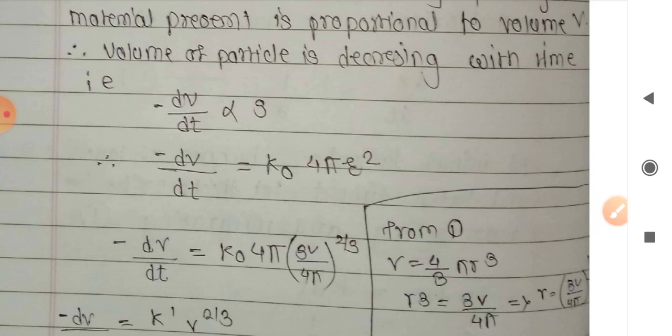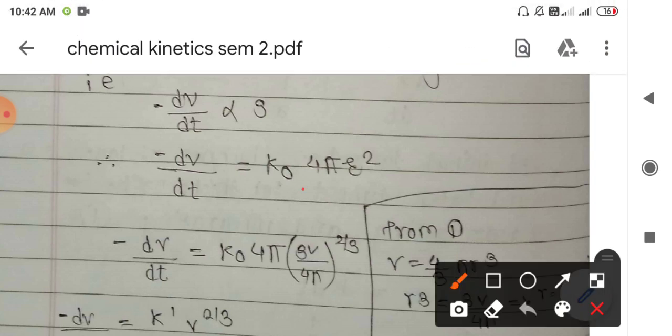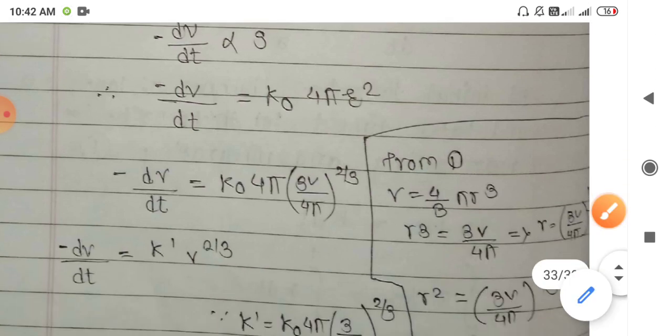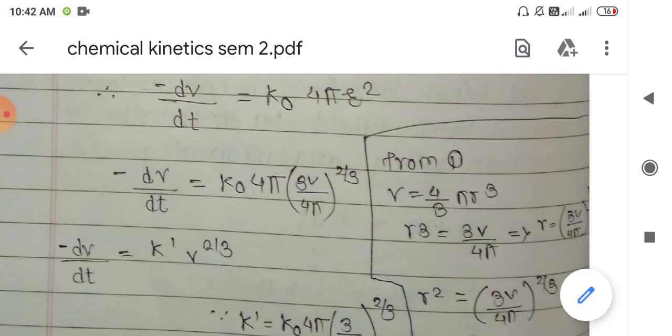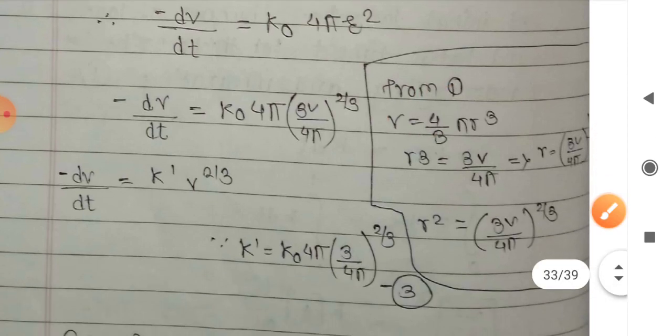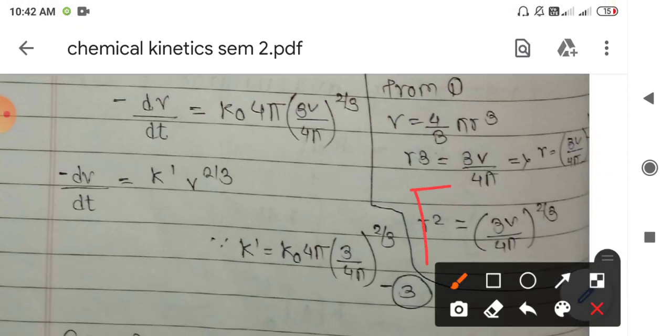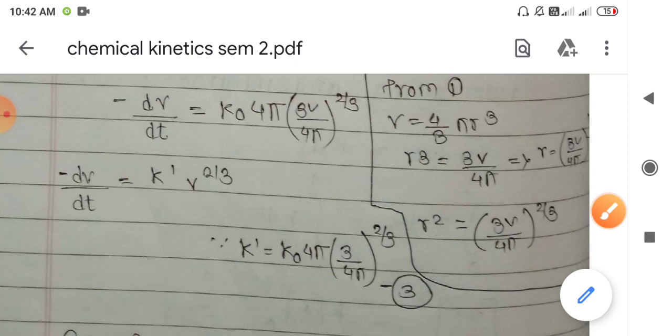We have simply substituted the value for S, that is 4 pi r square, and for r we get the value from the relation that volume is 4 upon 3 pi r cube. So r square is equal to 3V upon 4 pi whole bracket raised to 2 by 3.